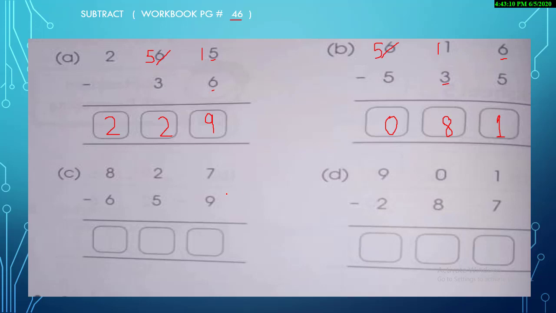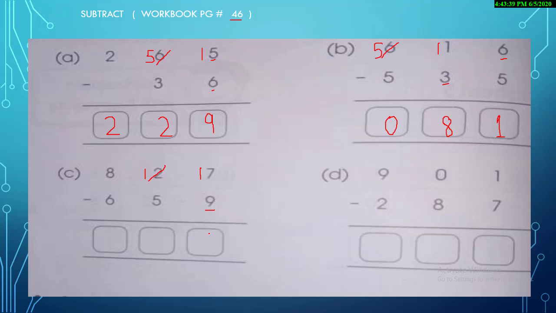In the same way, let's have a look at part C, which is 7 minus 9. It's more on the top? No. It's more on the floor. Yes. So we are going to the next door. Okay, 2, please help us. 1 is left over here and it gives us 1. Okay, 17 minus 9. What will be the answer?